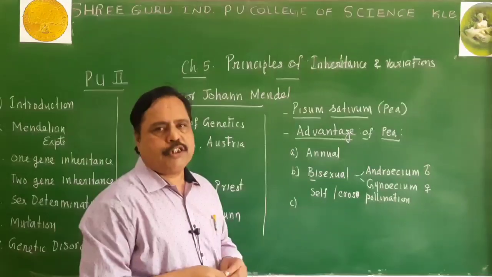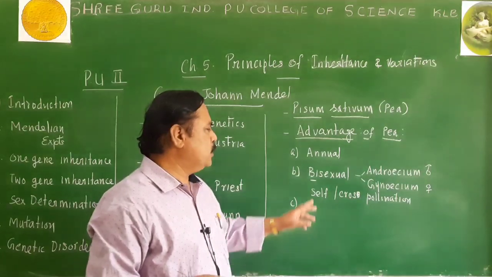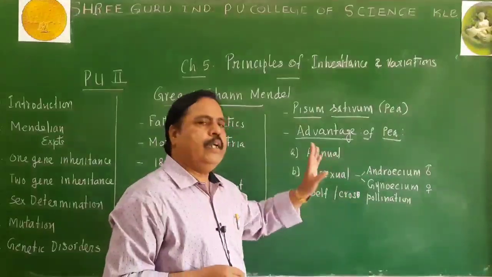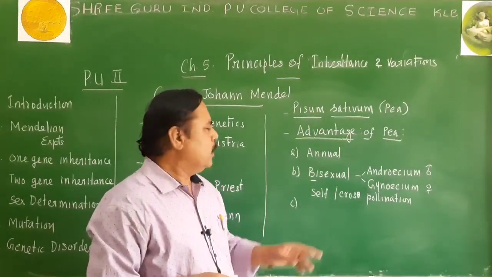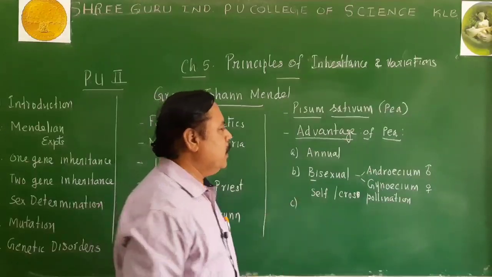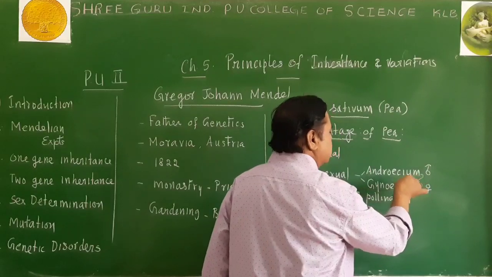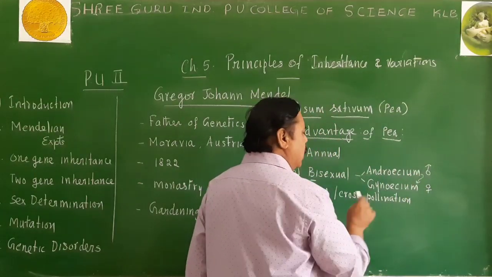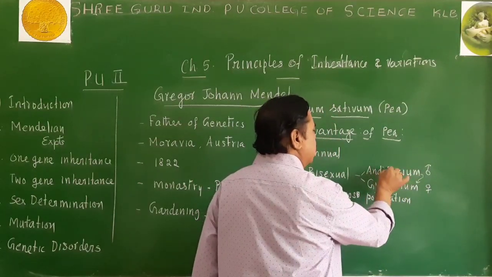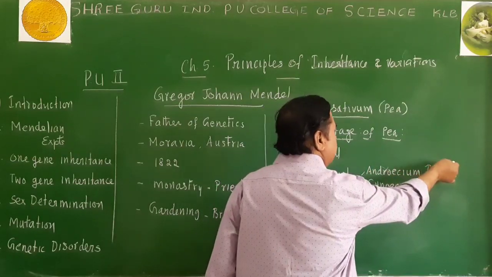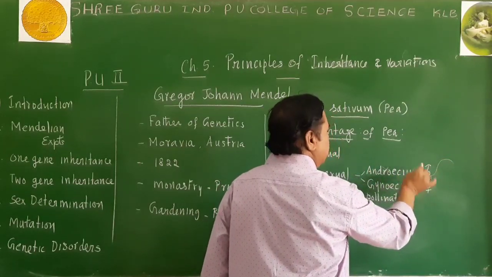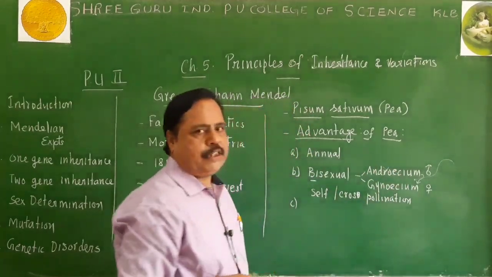If a unisexual flower is there, only cross-pollination is possible. In a bisexual flower, either the pollen grains of the same androecium could be used on the gynoecium, or you can remove the androecium and bring pollen grains from a different androecium and put them on the gynoecium.